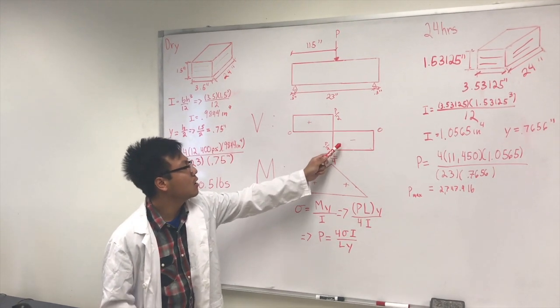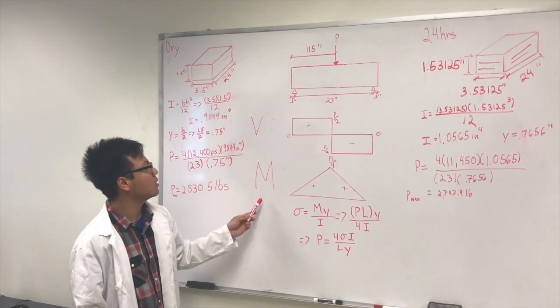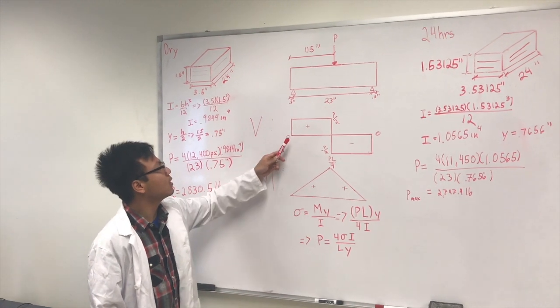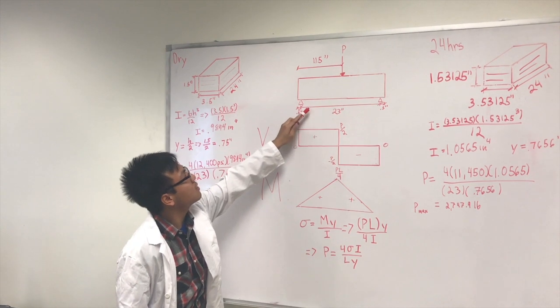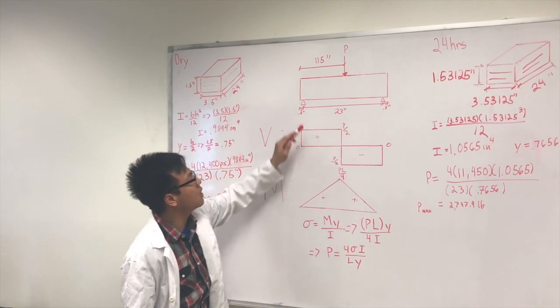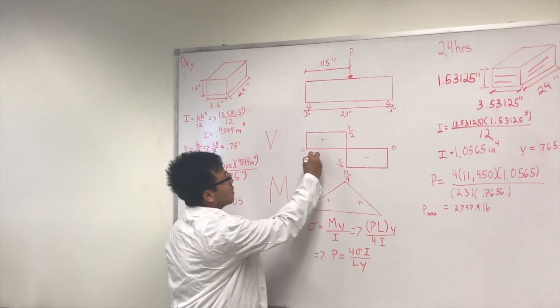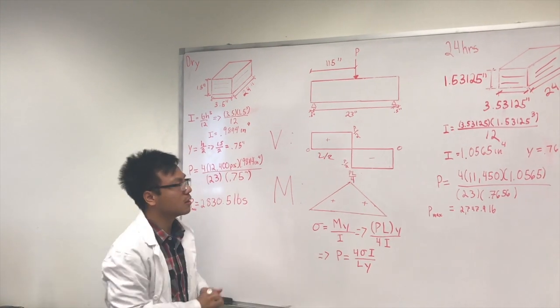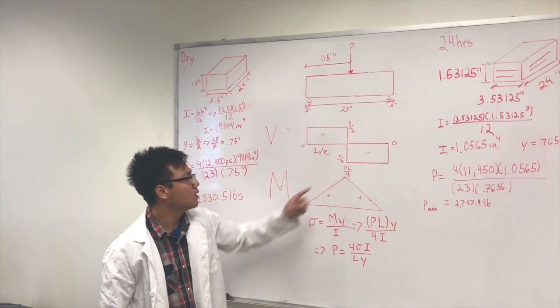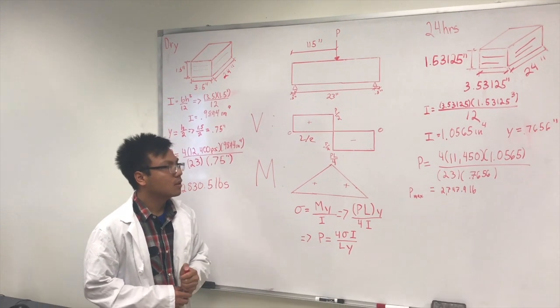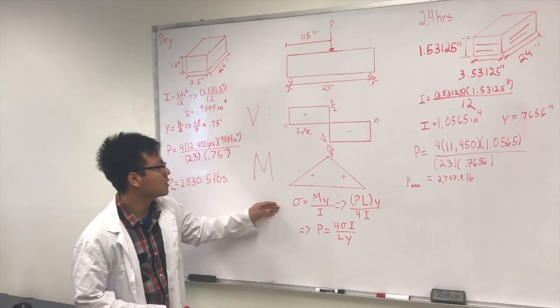And from there, we calculated the moment diagram by multiplying P over 2 times half the distance to the point load, which is L over 2, and that yielded us a maximum moment of PL over 4 for our equation, and we will use that in this step right here.